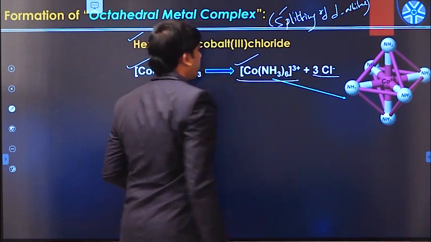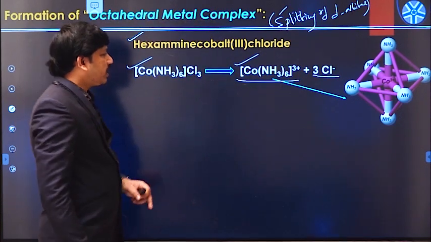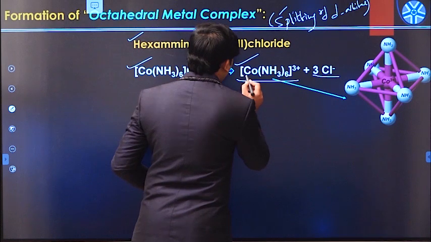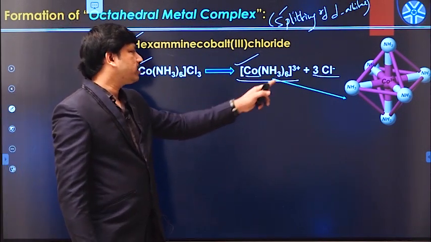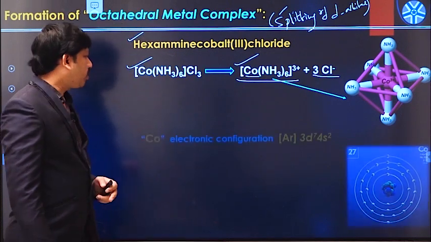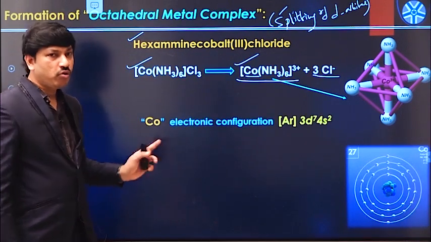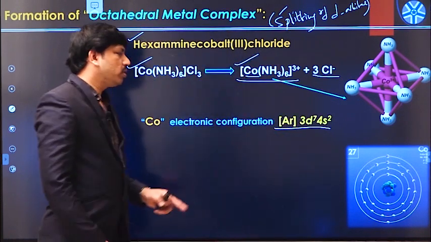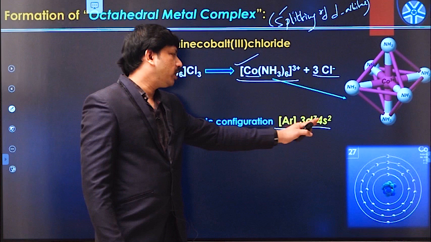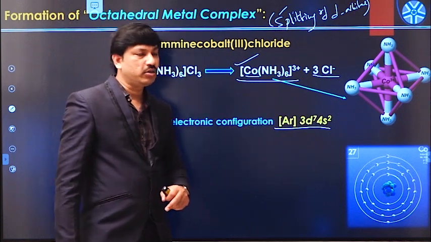d orbitals. Okay. So if you see in this example, what is the central metal atom we have? The central metal atom is cobalt. Yes or not? If you see the electronic configuration of cobalt, it is something like this: 3d7, 4s2 outermost configuration. You can also represent it like this.